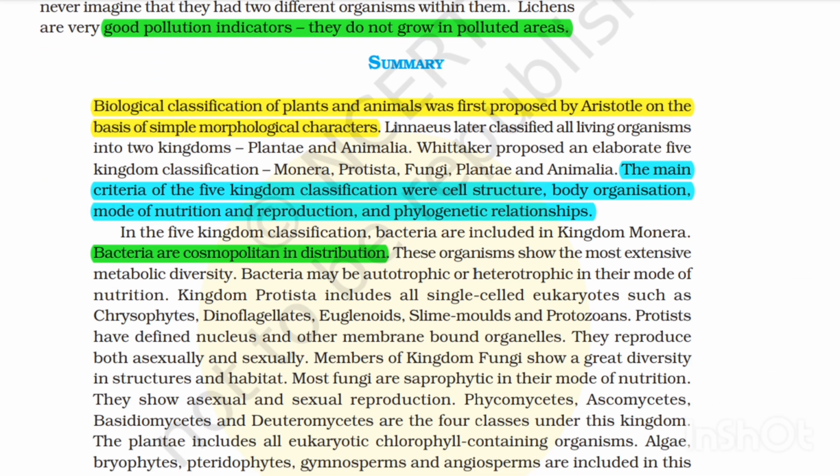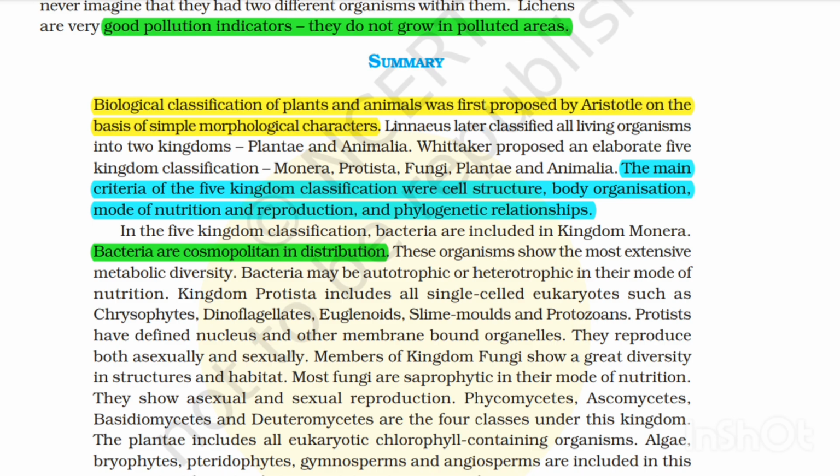Summary. Biological classification of plants and animals was first proposed by Aristotle on the basis of simple morphological characters. Linnaeus later classified all living organisms into two kingdoms, Plantae and Animalia. Whittaker proposed an elaborate five-kingdom classification: Monera, Protista, Fungi, Plantae and Animalia. The main criteria were cell structure, body organization, mode of nutrition and reproduction, and phylogenetic relationships.